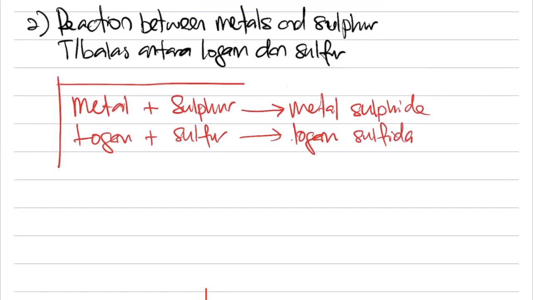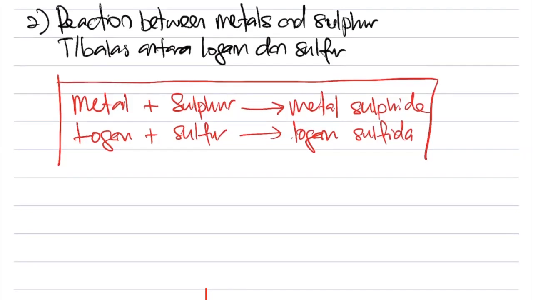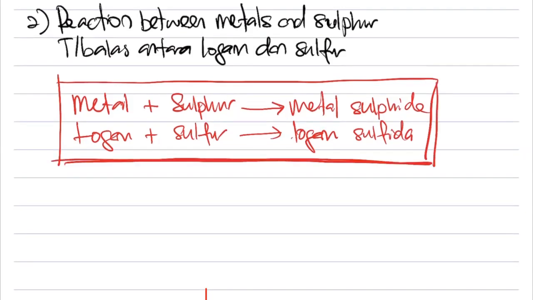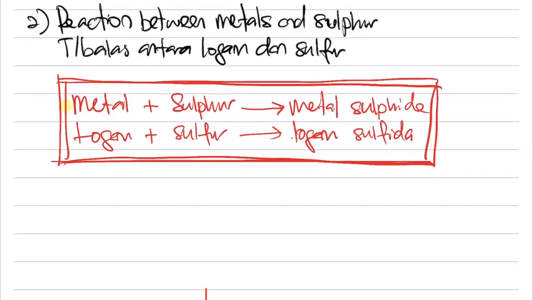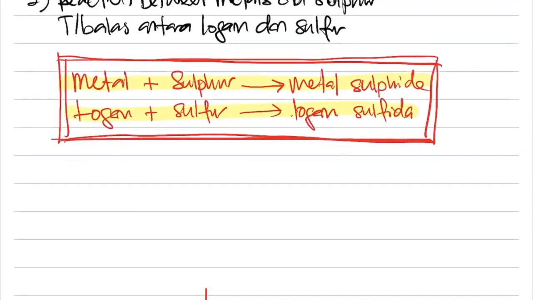So this is the second formula. Ini adalah formula yang kedua. This is the second formula which you all need to know, students. So metal plus sulfur you get metal sulfide. Logam tambah sulfur you dapat logam sulfida.